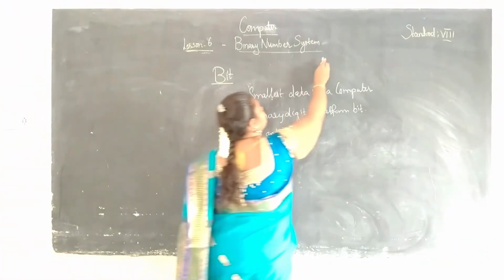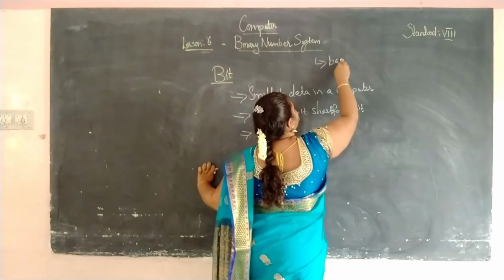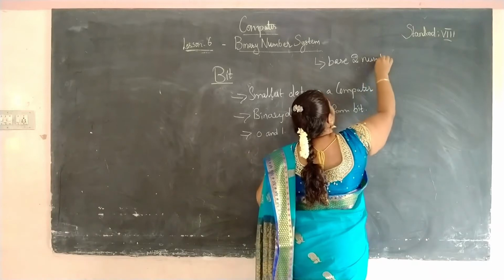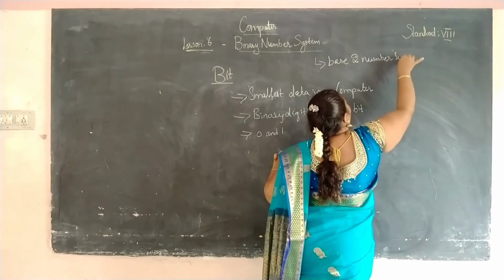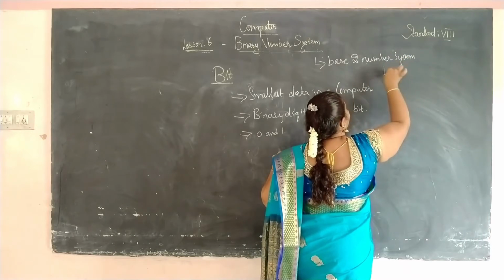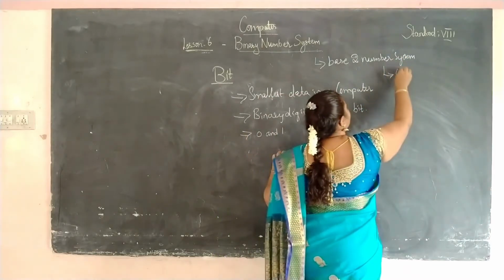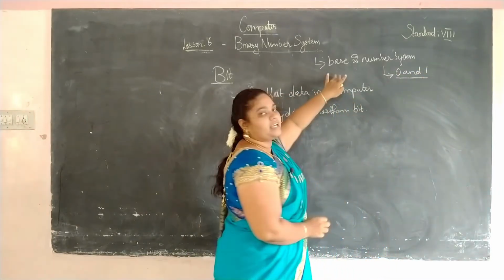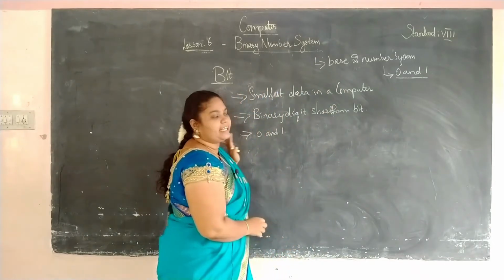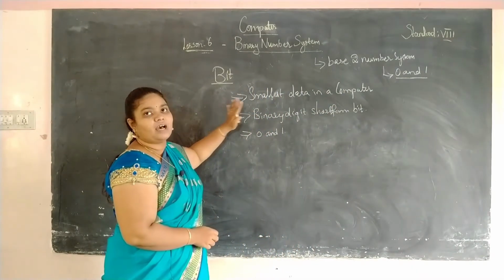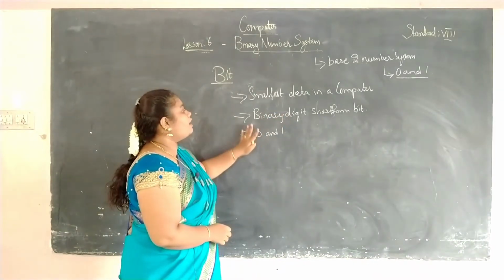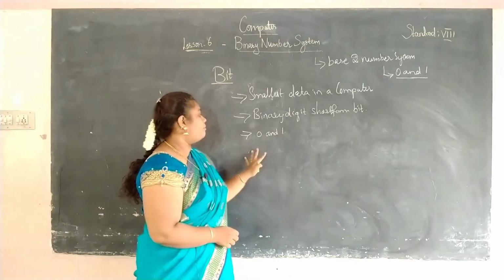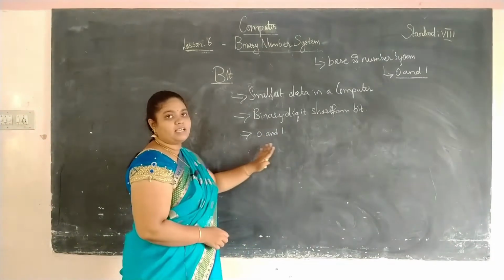The binary number system is also called the base 2 number system. It always has the base as 2. The only possible values for the base 2 number system are 0 and 1, which is also known as the binary number system. So a bit is the smallest data in the computer. It is derived from the words binary digit, and binary digit short form is bit. The only possible digits here are 0 and 1.